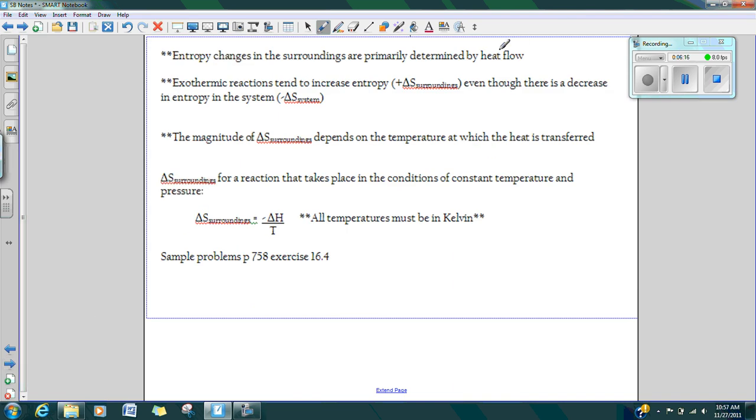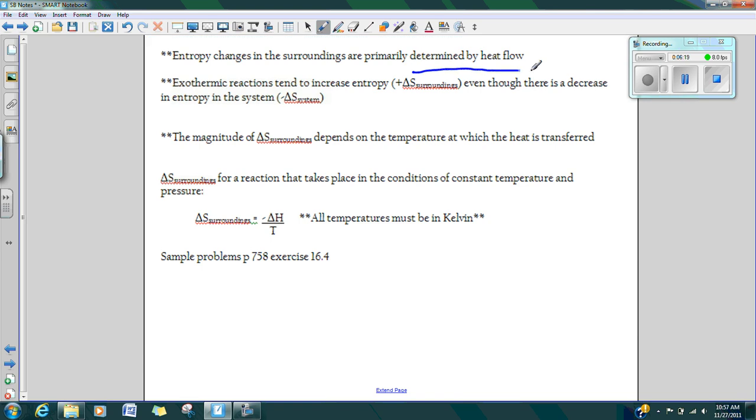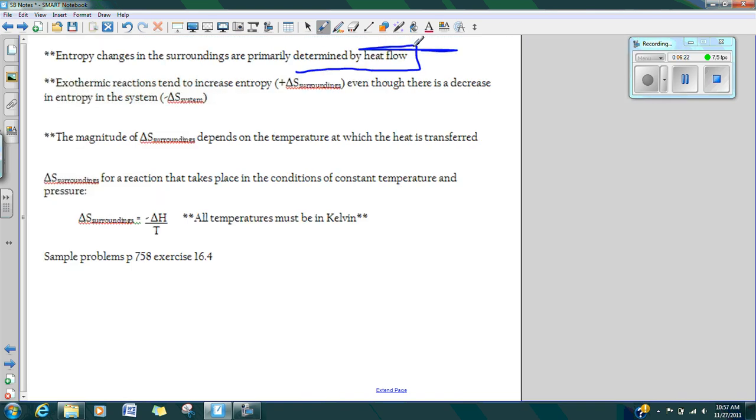So entropy changes in the surroundings are primarily determined by heat flow. You need to think about the phase of the matter and what situation it is in. Exothermic reactions tend to increase entropy, even though there's a decrease in the system. So we are mainly trying to figure out what's happening in the universe by focusing on the surroundings. The magnitude of the change in entropy of the surroundings depends on the temperature at which the heat is transferred. Again, back to that 50 joules of energy, whether it's going into a very high temperature or low temperature is going to make a difference.